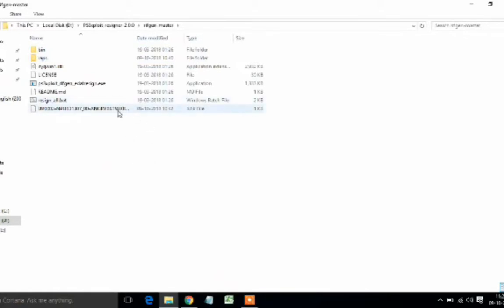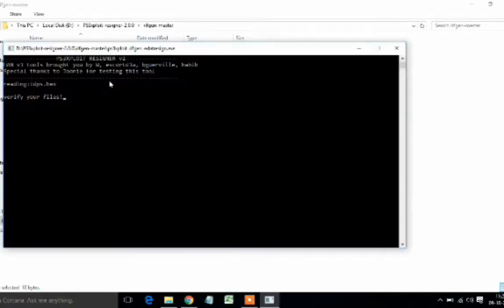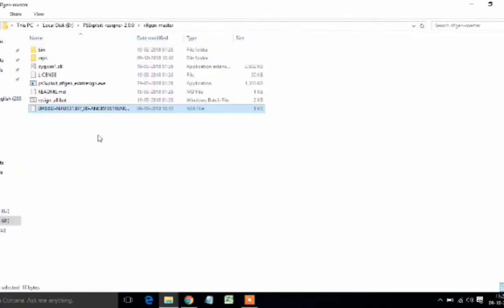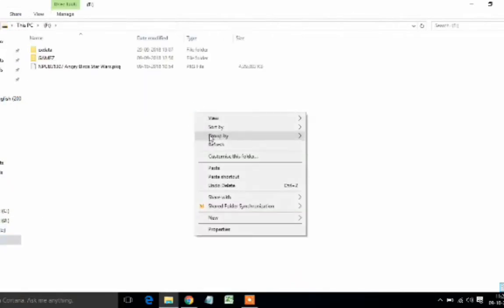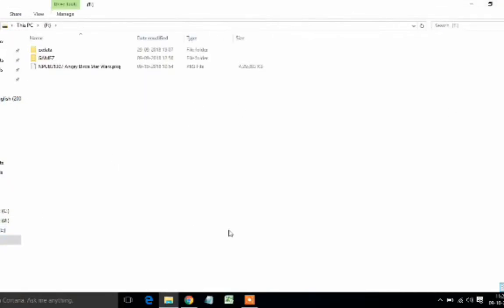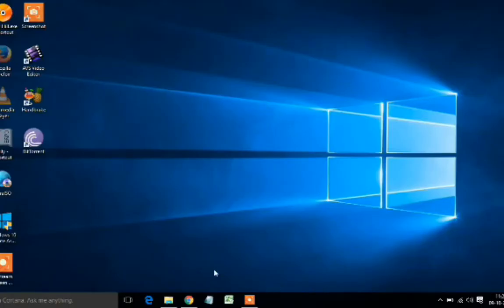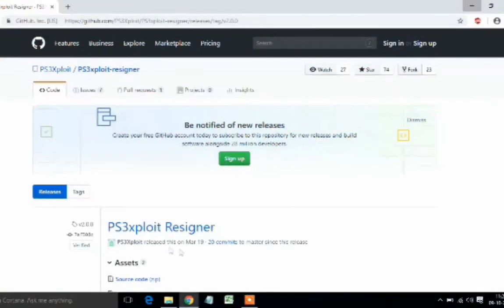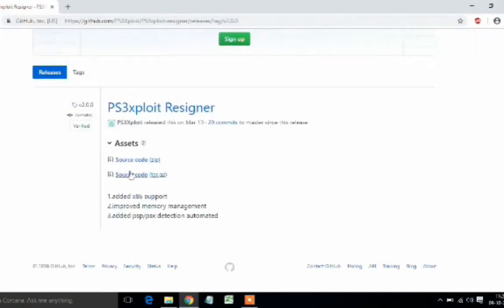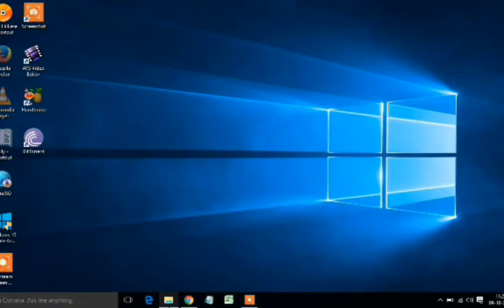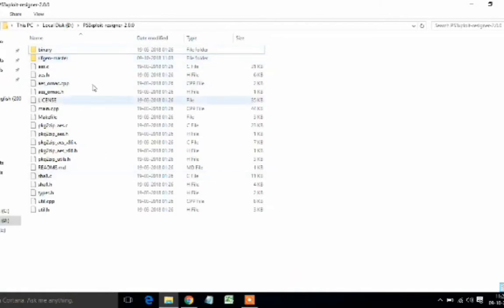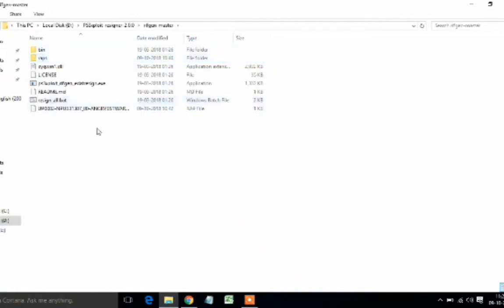So go to RifGen master, then paste your RAP files here, and then the IDPS and the ACT file here. I don't have it as I am running on CFW. Then open this with the PS3 exploit RifGen EDAT resigner. As soon as you open it, it will start resigning your RAPs. I don't have the idps.hex, so it can't resign it. But you'll get a PKG file here. Copy it to your flash drive here. Copy it, then move to your PS3.